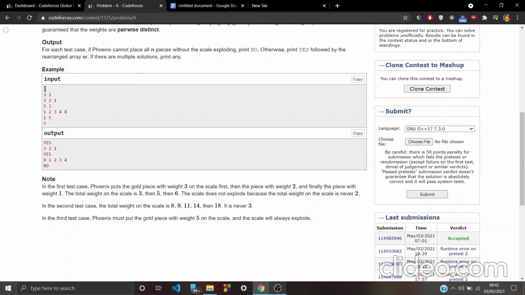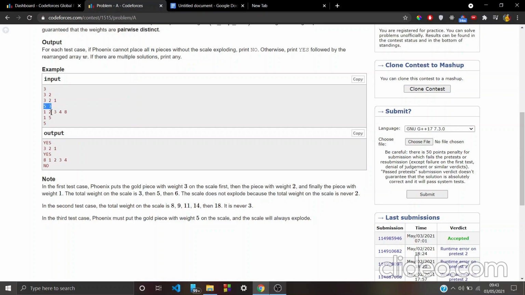So what we are given is the test cases. Three test cases are there, three is the number of pieces and two is the value of x. When we put the first piece whose weight is 3, second piece whose weight is 2 and third piece whose weight is 1, it will not explode anytime, because when we place the first piece, the sum of the current pieces will be 3, which is greater than x. So it will not explode anytime.